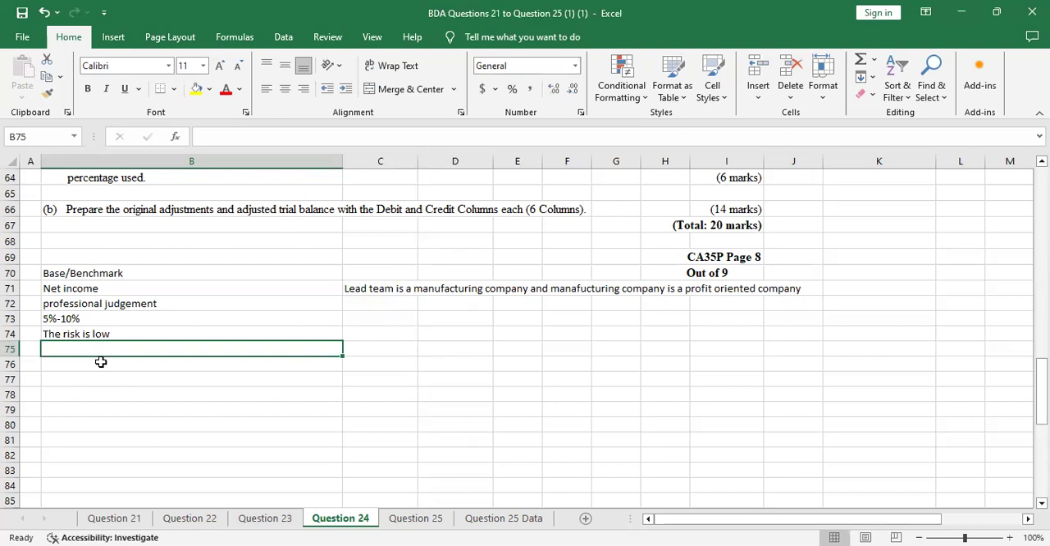So it means that the risk is low. So when the risk is low, then materiality is higher. So it means that because the risk is low, materiality will be higher. So instead of using 5%, we use 10% when we are calculating materiality. Therefore, the materiality in this case